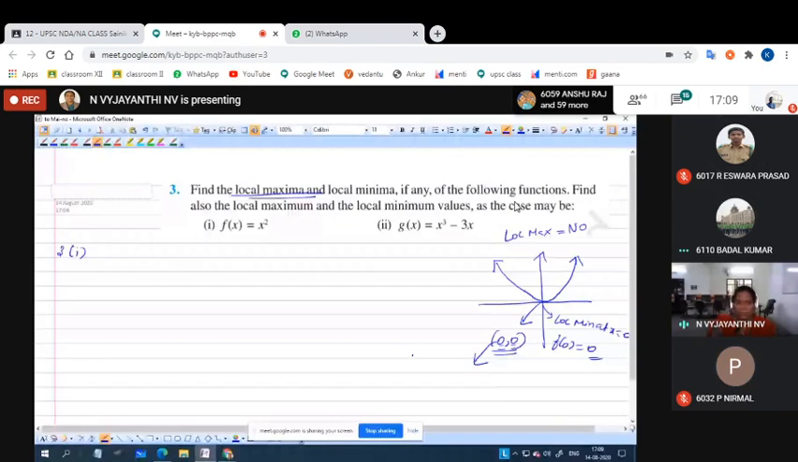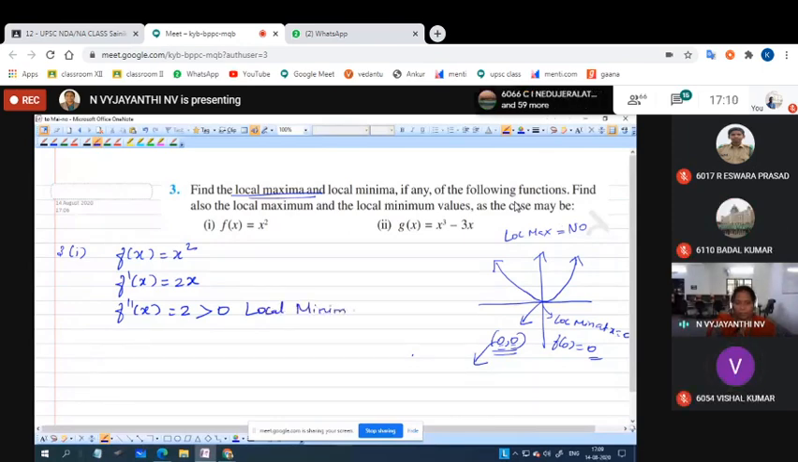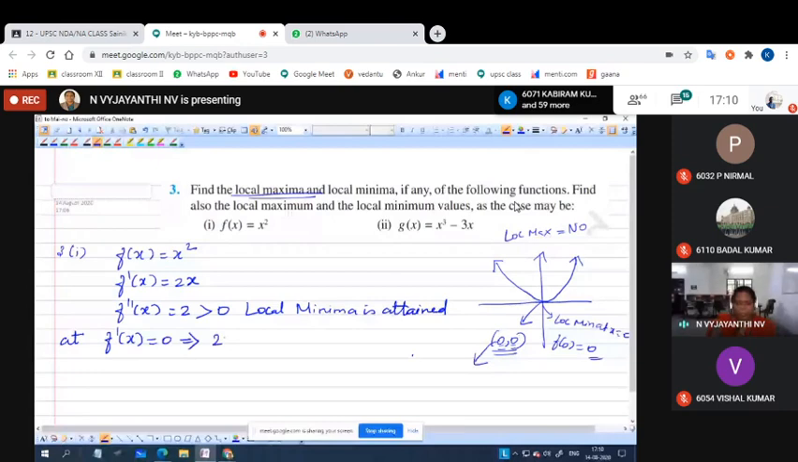So let us see. f of x is equal to x square. So what is f dash of x? 2x. f double dash of x is 2. 2 greater than 0 means local minimum. Local minima is attained at which point? f dash of x equal to 0. That is, we are finding the critical point. That is 2x equal to 0, which implies x equal to 0.